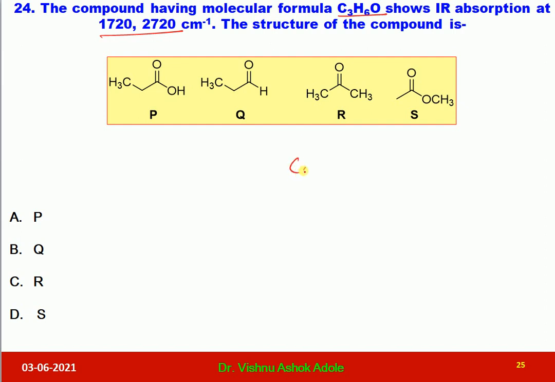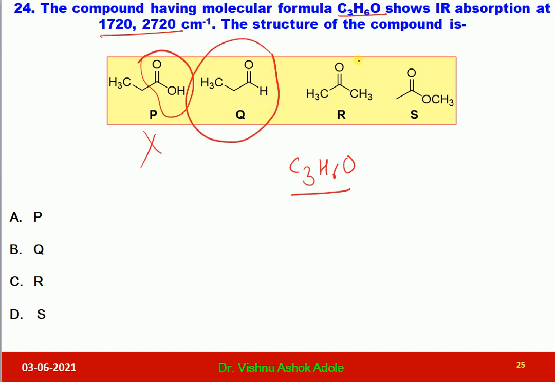Now the formula is C3H6O. By looking at this formula, you can reject some options. Let us look at the structures P, Q, R, S. In P, two oxygens are given, while in the molecular formula only one oxygen is given. So this option is ruled out. In Q, there is only one oxygen. In R, there is also one oxygen. In S, again two oxygen atoms are given, so this is also ruled out. So we have to predict the correct structure.